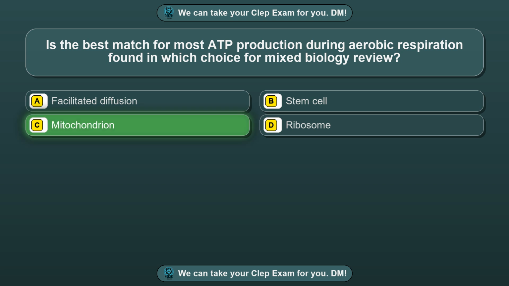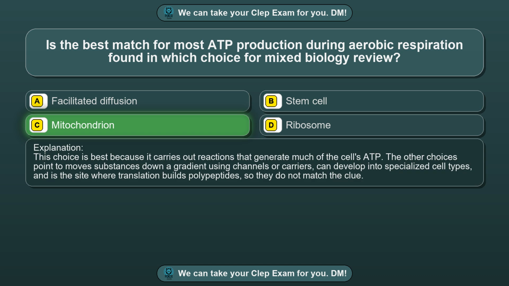The correct answer is option C, mitochondrion. This choice is best because it carries out reactions that generate much of the cell's ATP. The other choices point to move substances down a gradient using channels or carriers, can develop into specialized cell types, and is the site where translation builds polypeptides, so they do not match the clue.